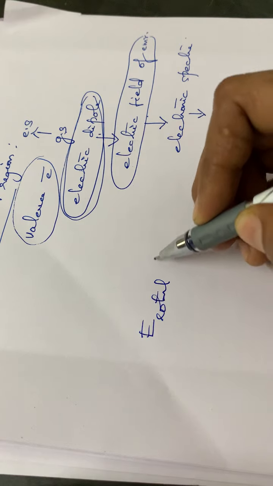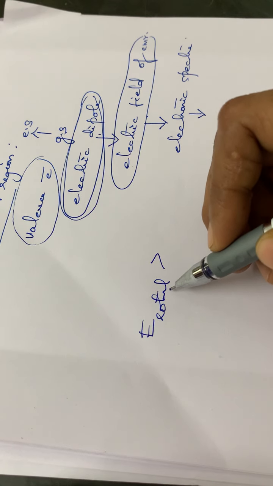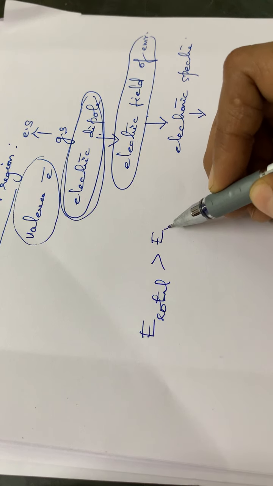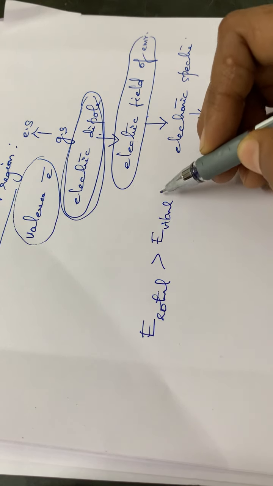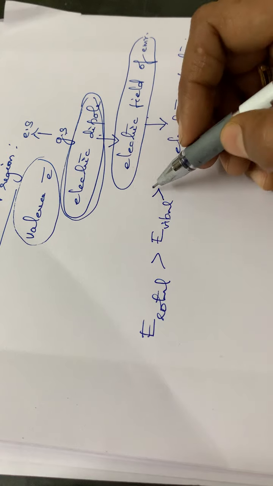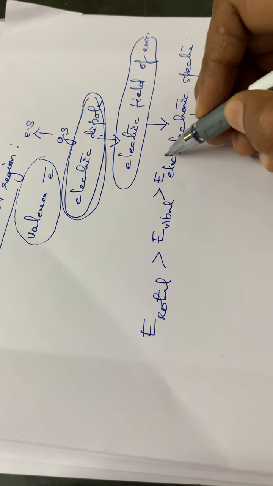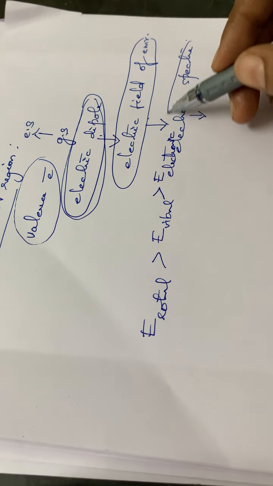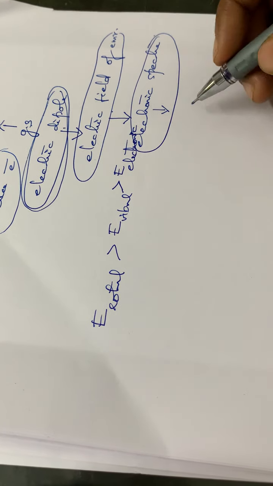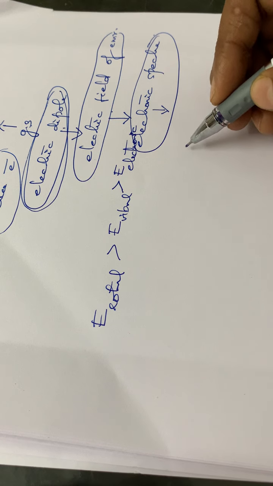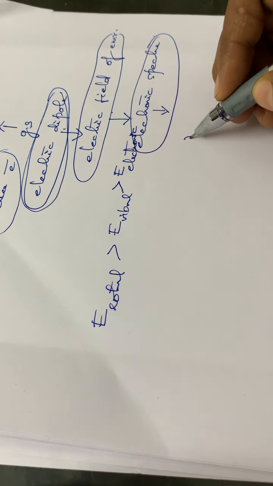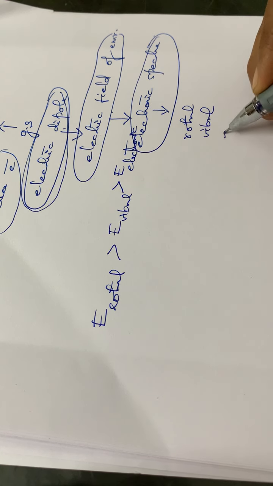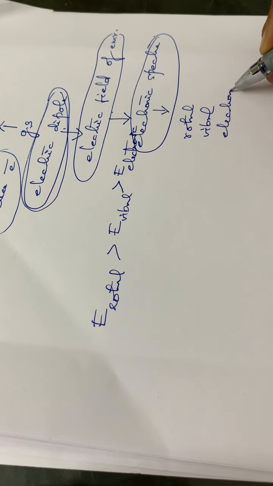Rotational, it is the least amount of energy, or for a molecule to rotate, it should have the least amount of energy. Some more energy is required for it to give a vibrational spectra. Then for an electronic spectra, it requires a greater amount of energy. Okay, so if a molecule is giving an electronic spectra, that means it will be associated with what all transitions? It will be having rotational transitions, vibrational transitions as well as electronic transitions, isn't it?